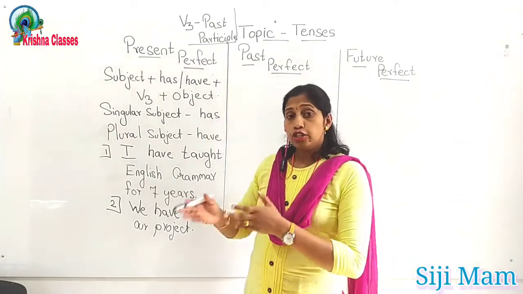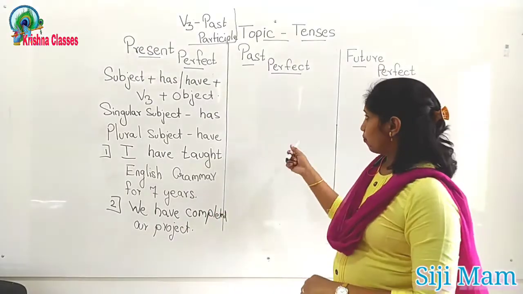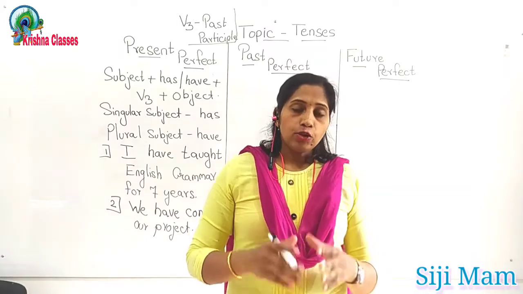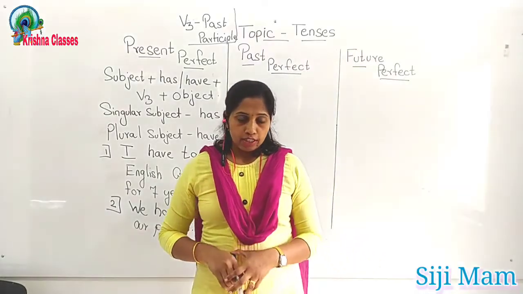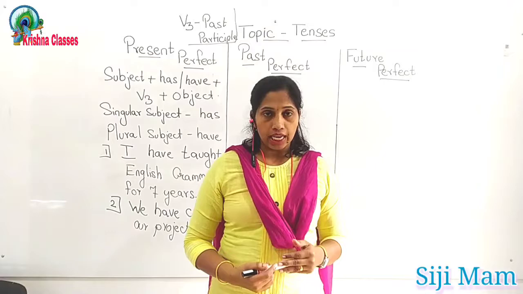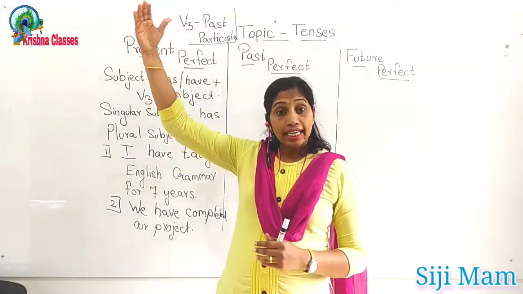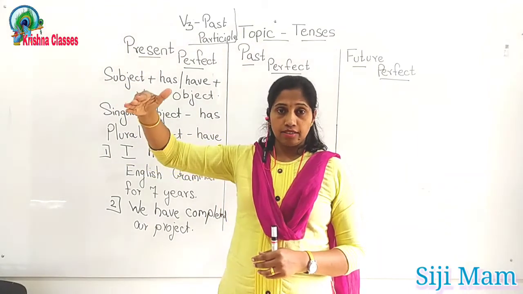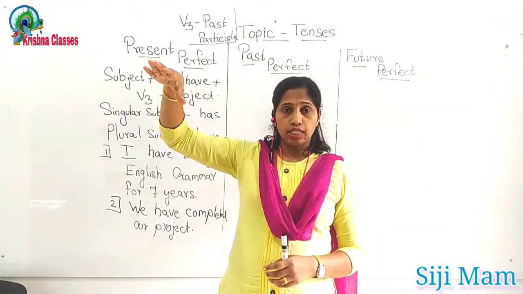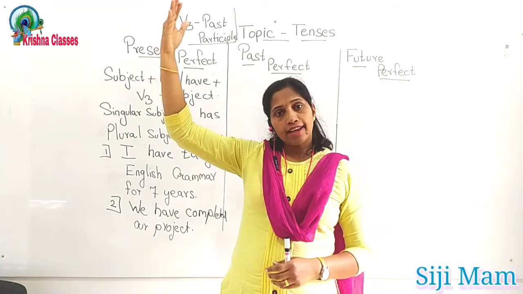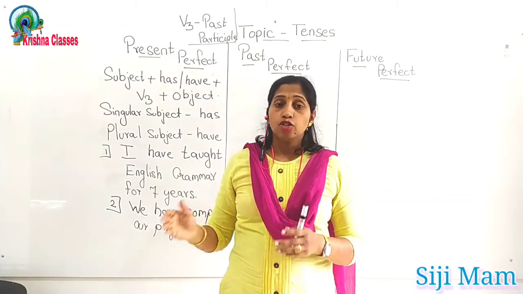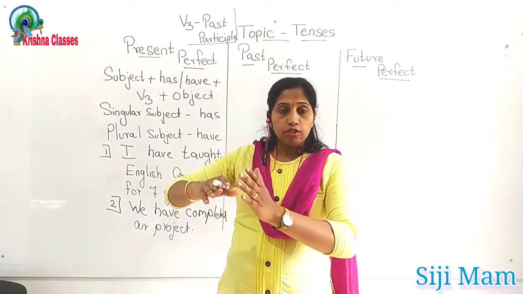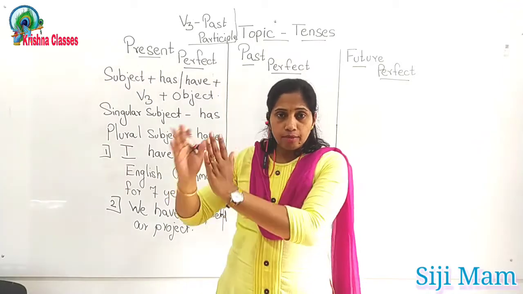So let's now shift to past perfect tense. Now when you are constructing past perfect tense, you have to construct it in this way: the action started in the past, right? It's a long process. The action was going on a long process, and in the past itself the action completed. So whenever you construct a sentence, you have to construct it in this way that a specific time should be allotted.